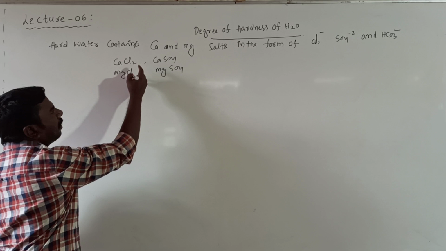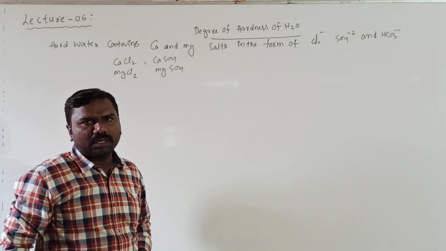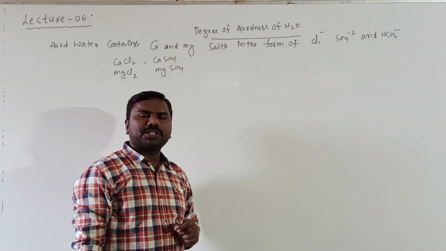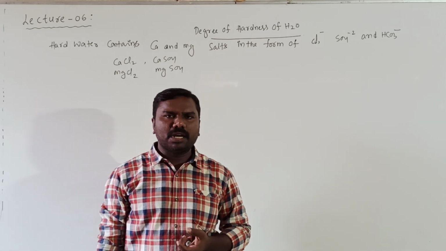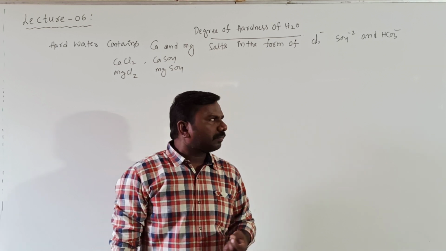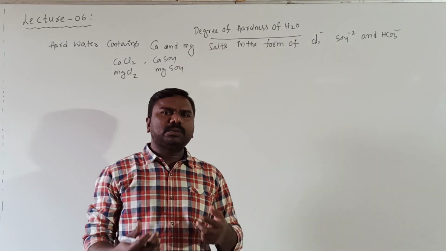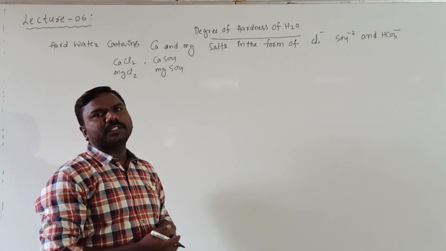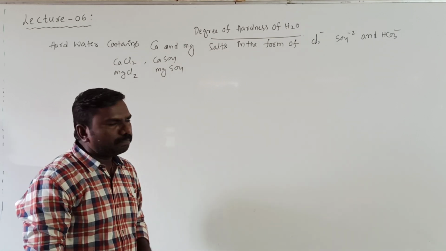If sulfate and chloride minerals are present in water, that is called permanent hard water. If only bicarbonates of calcium and magnesium are present in water, like magnesium bicarbonate and calcium bicarbonate, that water is named temporary hardness of water. To mention the degree of hardness for permanent hard water, I am giving the concept now.